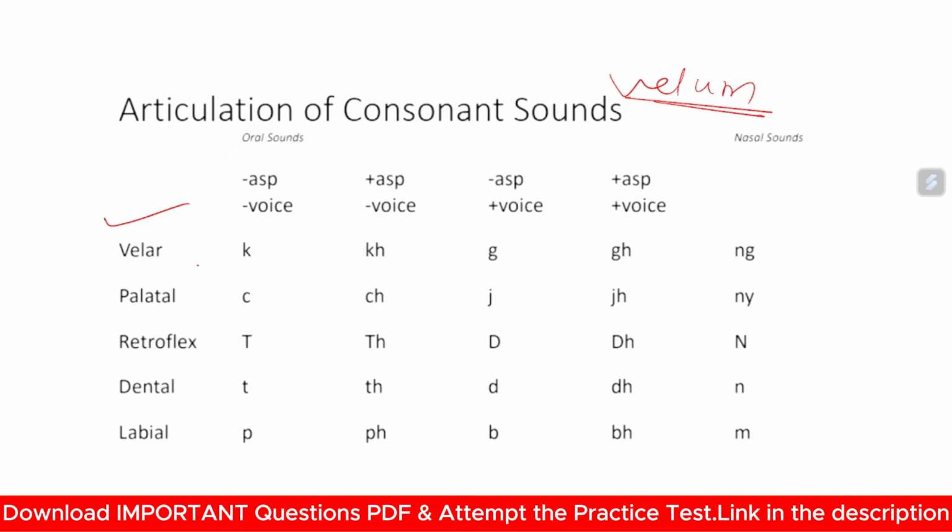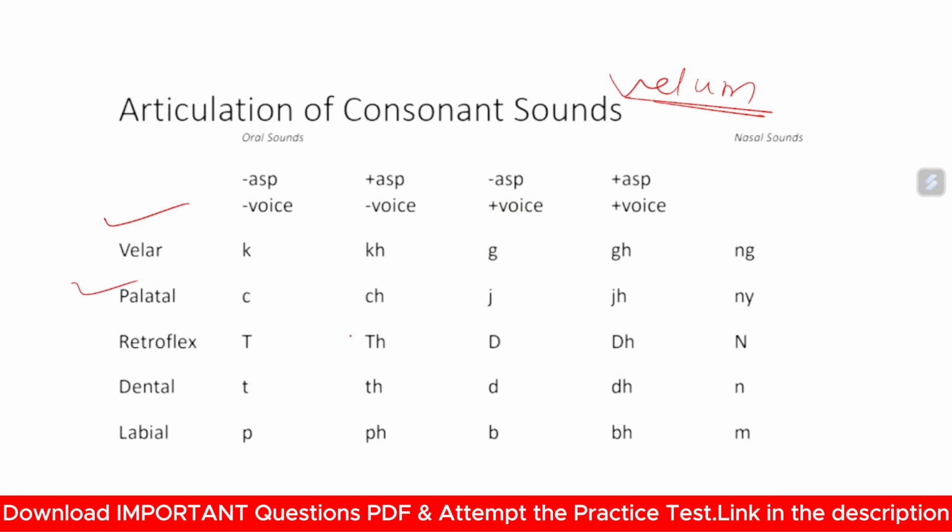And what does palatal mean? In the previous slide, the palate, a soft palate and a hard palate, both produce different sounds. For palatal: sa, cha, ja, jha, na. These are known as palatal sounds.